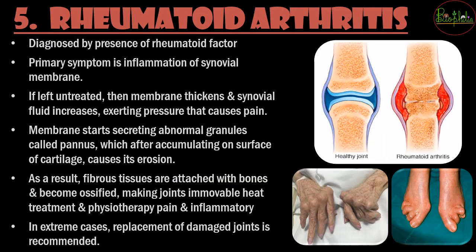The next is going to be about rheumatoid arthritis, which is diagnosed by the presence of rheumatoid factor. So if this factor is present, then you can confirm the occurrence of rheumatoid arthritis. So what is the major symptom if the person comes and tells you? It is going to be the inflammation of the synovial membrane. You might have heard about synovial joints, that means the joints which are freely movable. These joints have the synovial membrane and the synovial fluid.